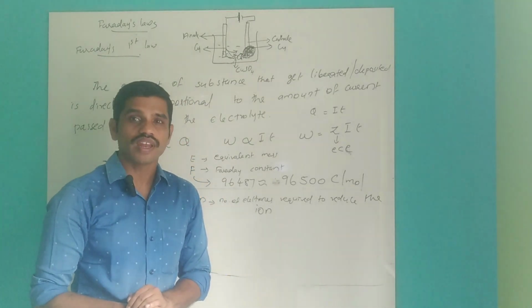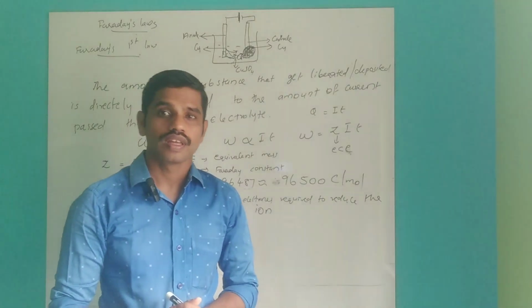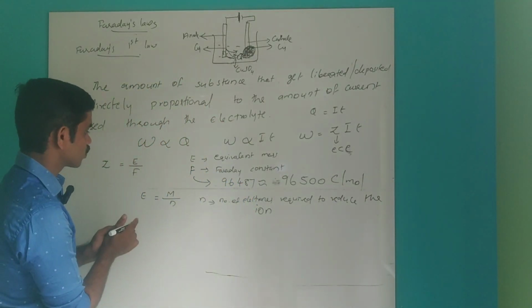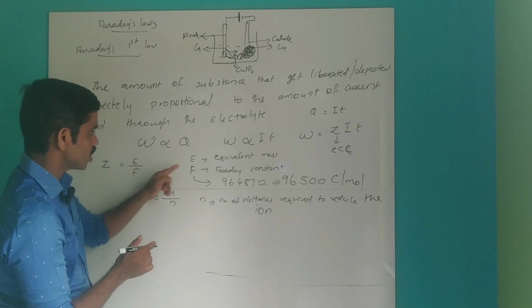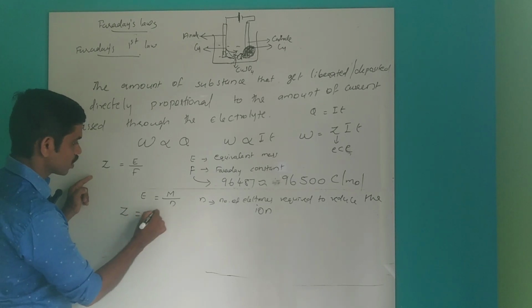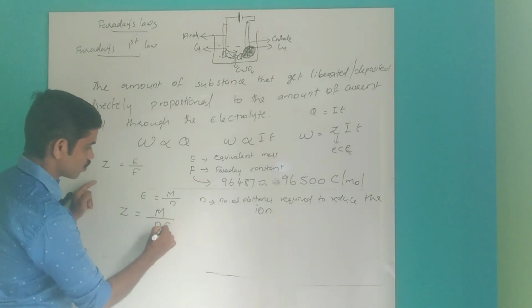That we will discuss in the problems, more thoroughly. Right now, we can write the equation. The value of E is M by n, so Z is equal to M by n into F.